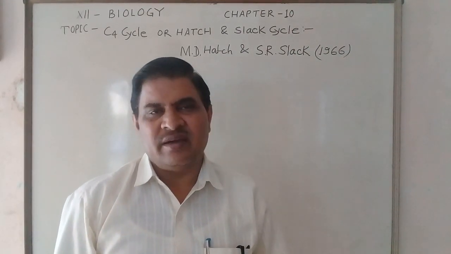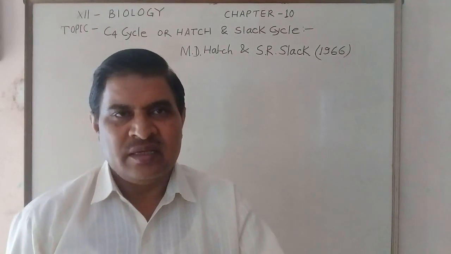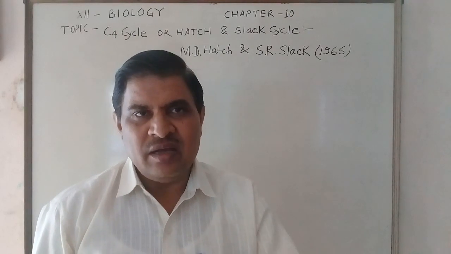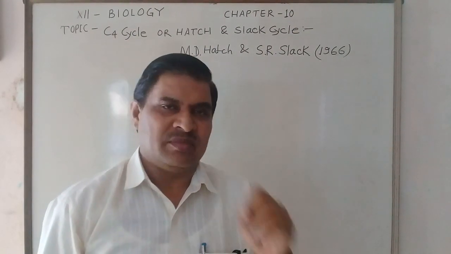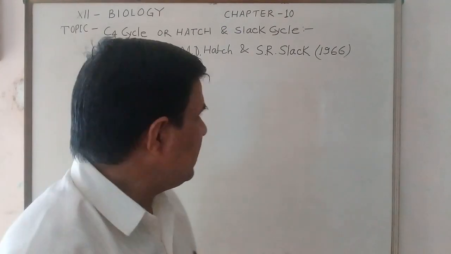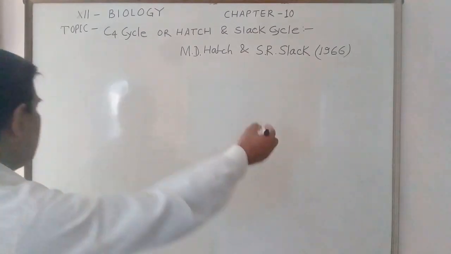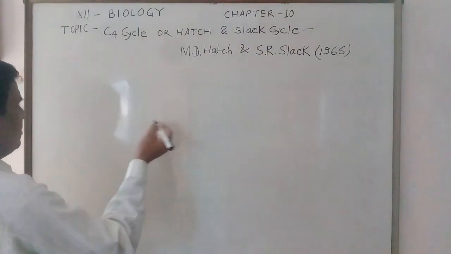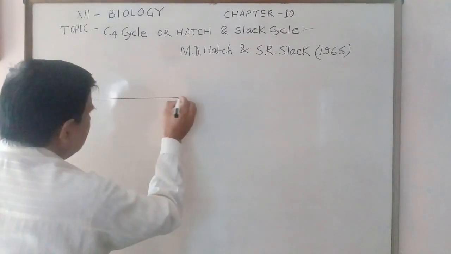After the Calvin cycle, sugar is synthesized, which is generally stored in the sieve tube part of the phloem. This can be explained with the help of a sketch of the two types of cells involved in the Hatch and Slack cycle.